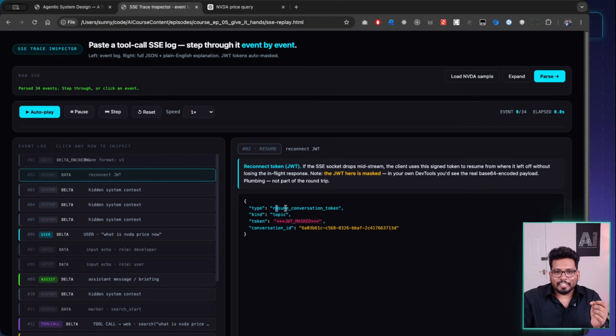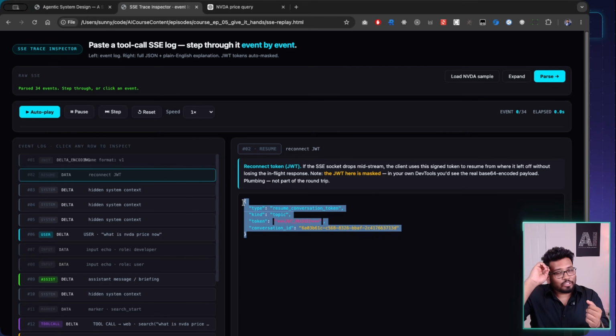This is a resume conversation token. I hid the token, but what it means is, this is also a very fancy thing which happens with SSE: if at any time your conversation breaks, like your network drops or something happens, your browser can reconnect to the server using this token for the same conversation. So this is very interesting.